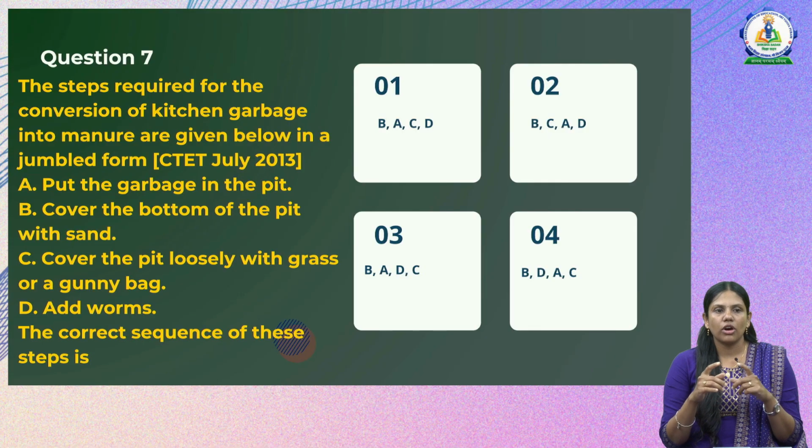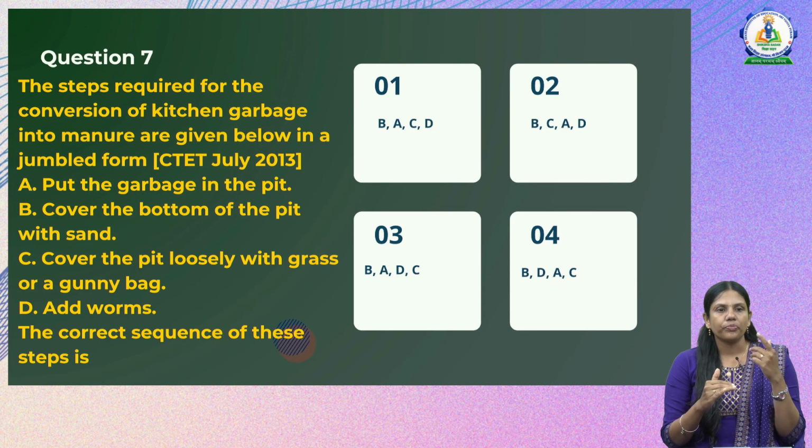Second is cover the bottom of the pit with sand. Third, cover the pit loosely with grass or a gunny bag. Fourth, add worms. If you come to the options, 1, 2, 3 and 4, all the options have B as the first step. So we can consider that B is the first step. We need not give a second thought.